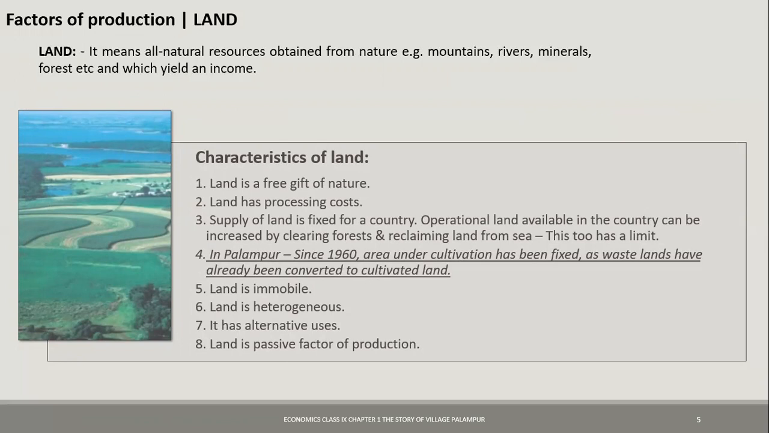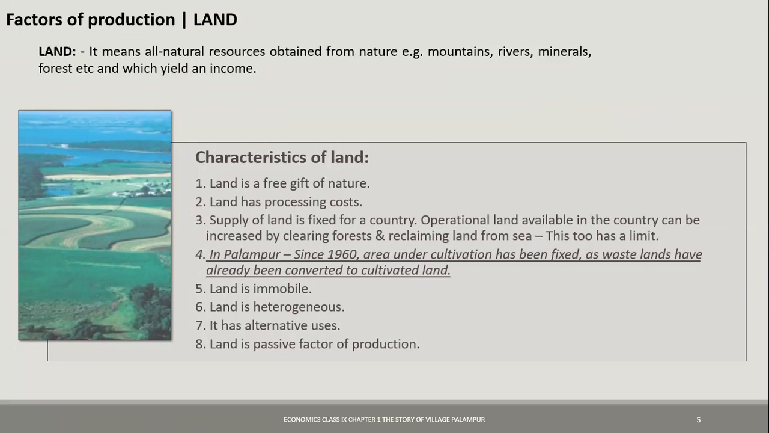Third characteristic is that supply of land is fixed for a country. Every country has its boundaries. You cannot take the land of the other country into your own. So that supply of land within a country remains fixed. But yes, the land which you are using for the production process, that can increase and decrease.